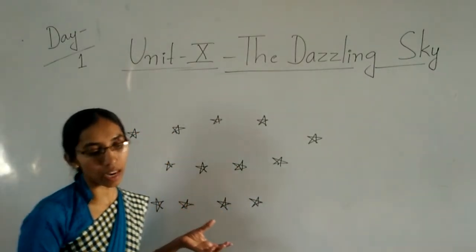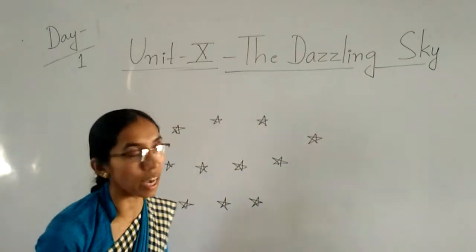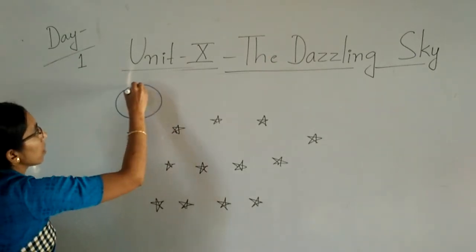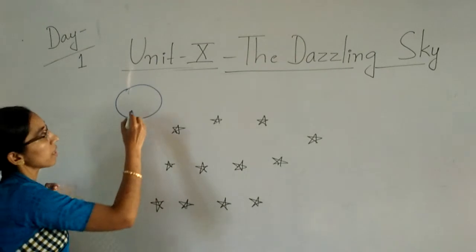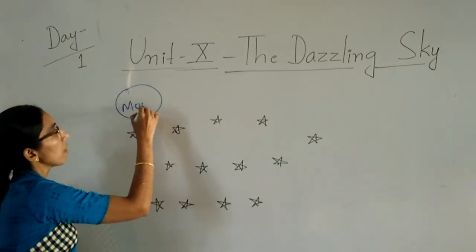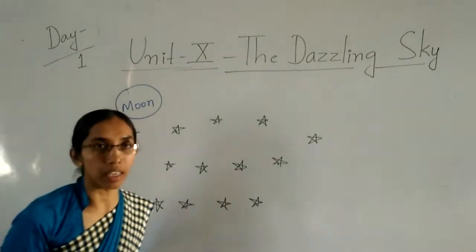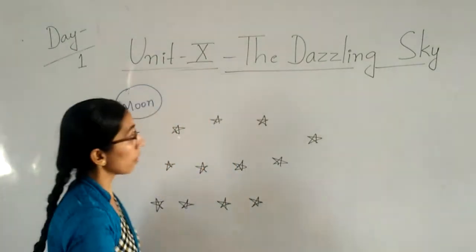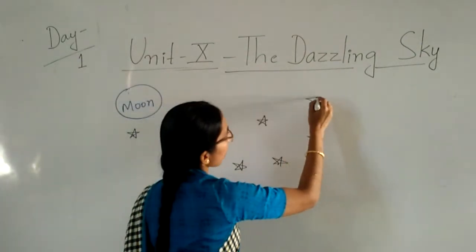And we can see the silvery moon. What is the color of the moon there? It's a silvery moon. You know, children? Just now I have shown the image. In that you can see the moon is silvery, and the stars are twinkling in the sky. Yes or no? So, in the sky we can see there are numbers of stars.